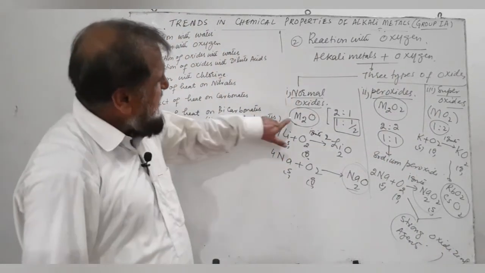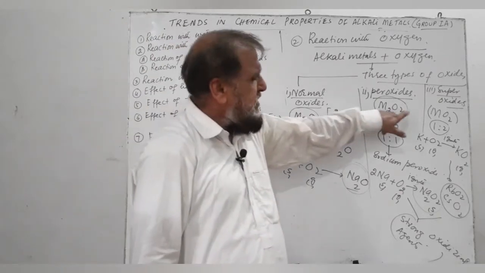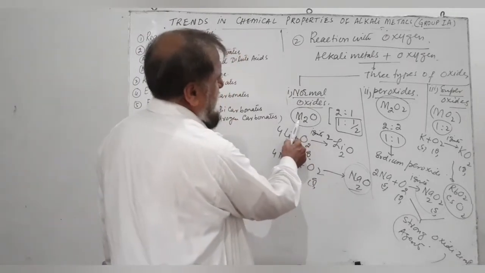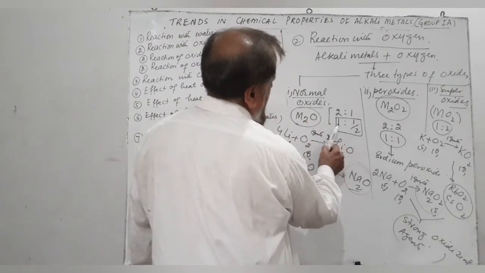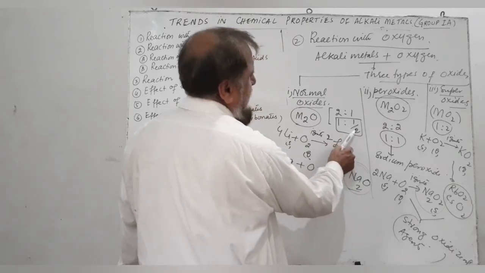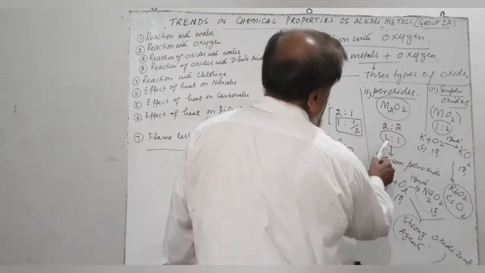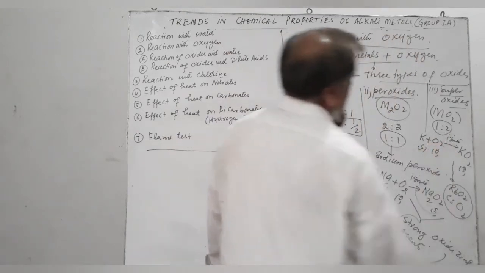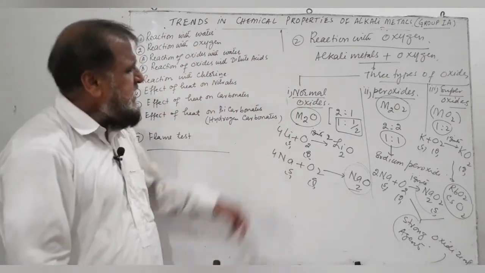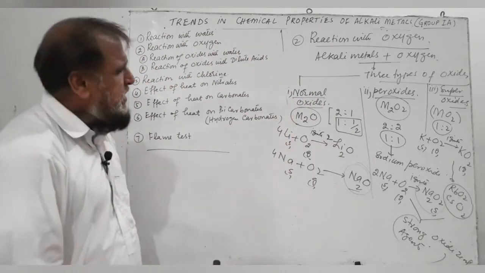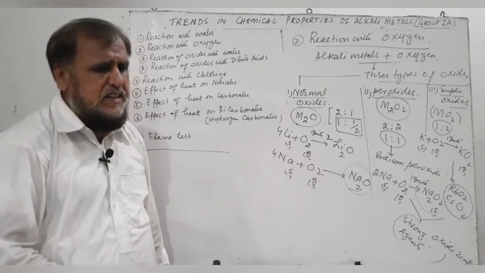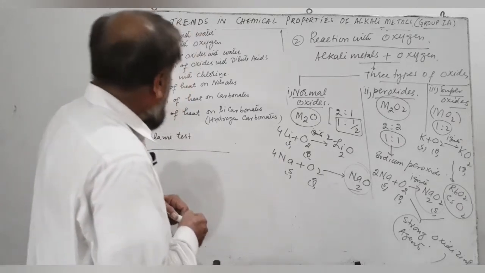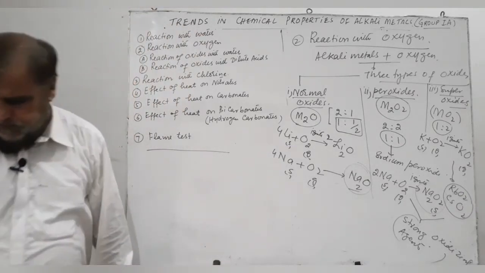Now if we consider, as we move from normal oxide to peroxide to superoxide, the percentage of oxygen increases. For example, in normal oxides one metal combines with half oxygen. In peroxides one metal atom combines with one oxygen, and in superoxide one metal combines with two oxygens. So we can say that as we move down the group, the ability of metals to combine with oxygen increases.